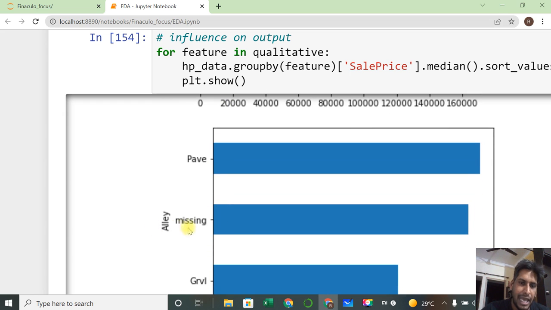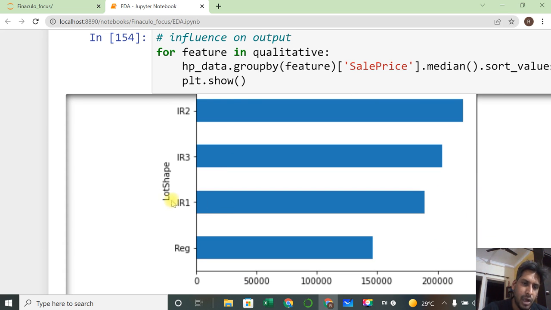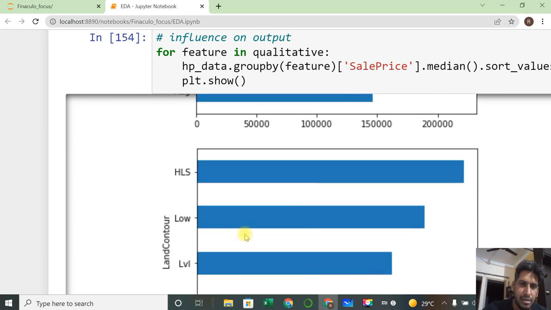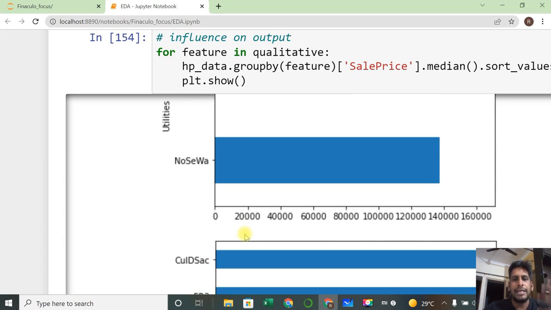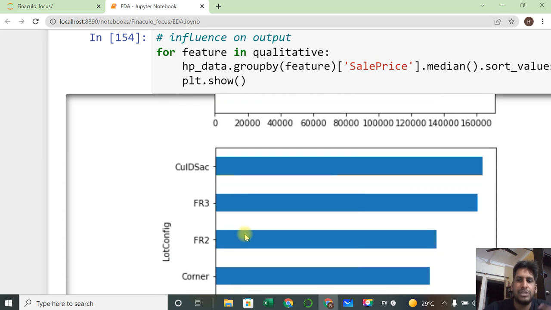Then when it comes to alley, pave type only. Like lot shape, what kind of shape they are preferring. The count gives the information on which will be the most influenced factor within that particular variable. That will be very important when you are going forward, when you're predicting something.